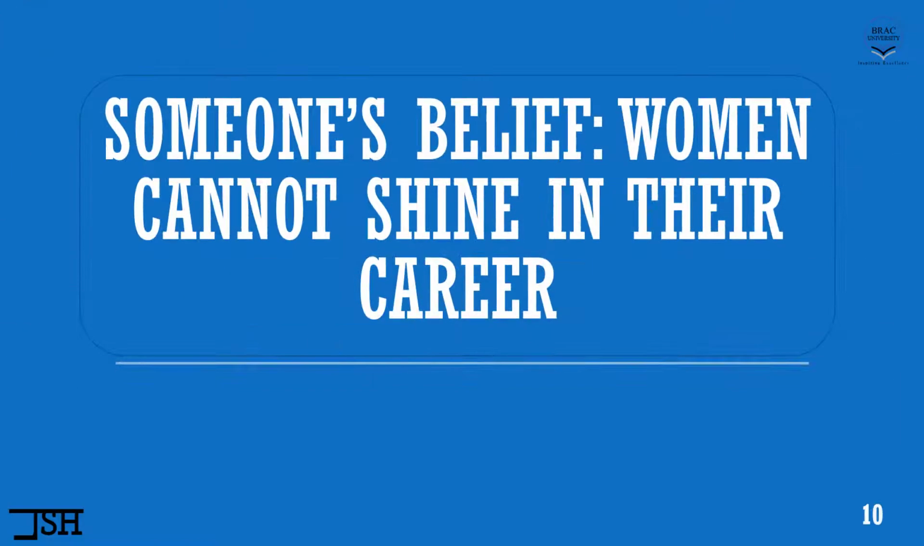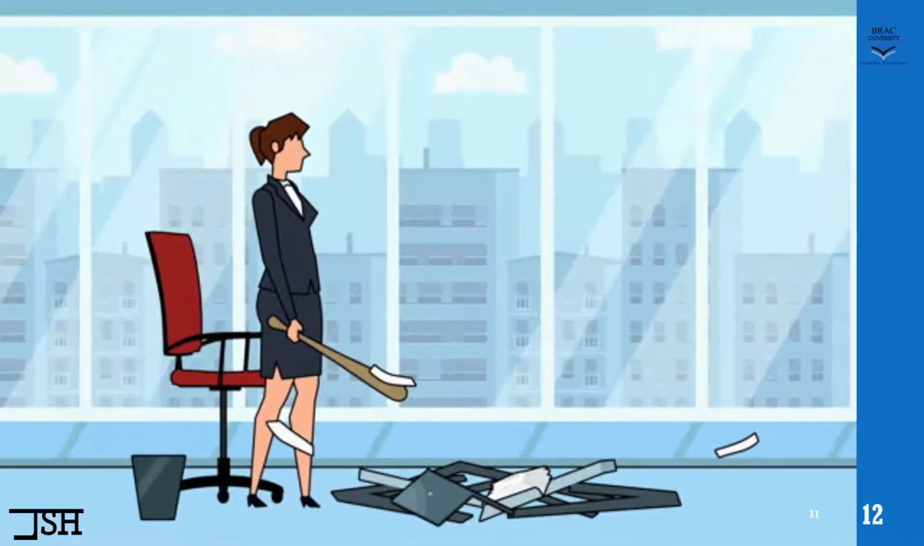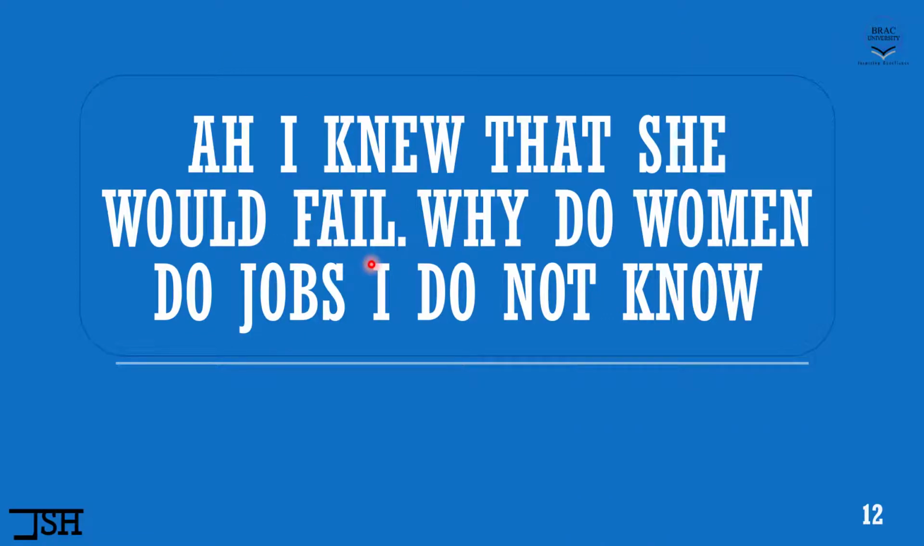So for this example, let's assume that someone believes this: women cannot shine in their career. Let's assume again this person suffers from confirmation bias. Now whenever this person sees something like this photo, see, here a woman working in the office is not doing really well. She dropped something, or maybe she's really angry. Or maybe she recently got fired from her job. Now seeing this lady, you know what that person is going to say? Maybe that person is going to say something like this: "I knew that she would fail. Why do women do jobs? I do not know at all." So that person is really happy.